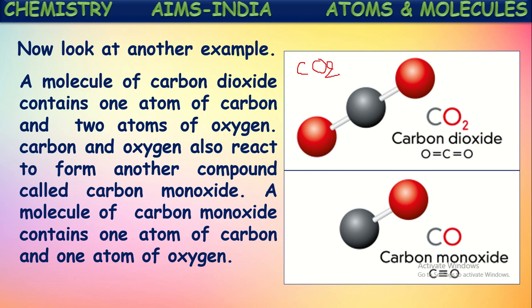Now, what will be the molecular formula for carbon monoxide? Let us follow the same steps that we followed earlier. First, the elements present in this compound are carbon and oxygen. We have written the symbols of those two elements. Next, how many atoms of these elements are present? It is mentioned here, carbon monoxide contains one atom of carbon and one atom of oxygen in each molecule. So both are one here. If they are one, we need not mention those numbers. Simply the molecular formula becomes CO. CO is the molecular formula of carbon monoxide. Got it?